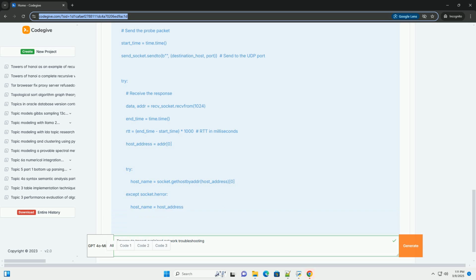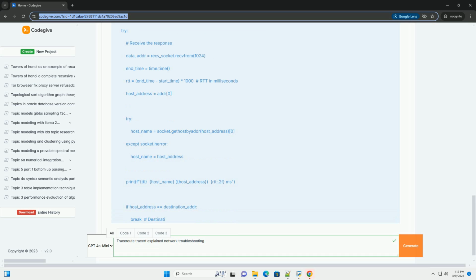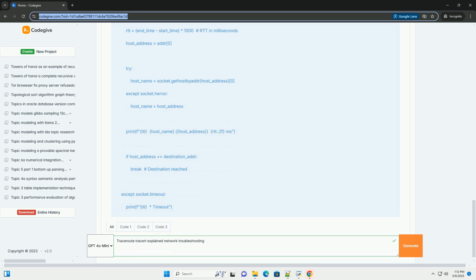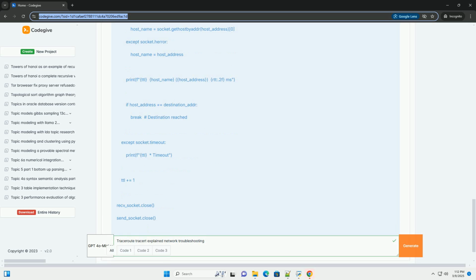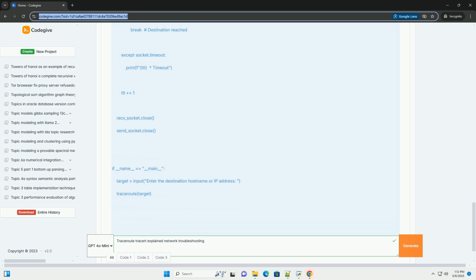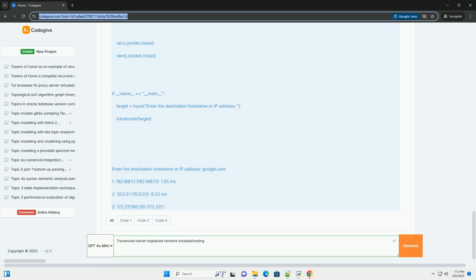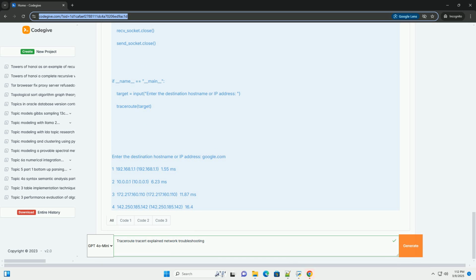Traceroute works by exploiting the Time To Live (TTL) field in the IP header. TTL is a mechanism designed to prevent IP packets from endlessly circulating the network in case of routing loops. Each router a packet traverses decrements the TTL value by 1. When the TTL reaches 0, the router discards the packet and sends an ICMP Time Exceeded message back to the source. Traceroute operates as follows.